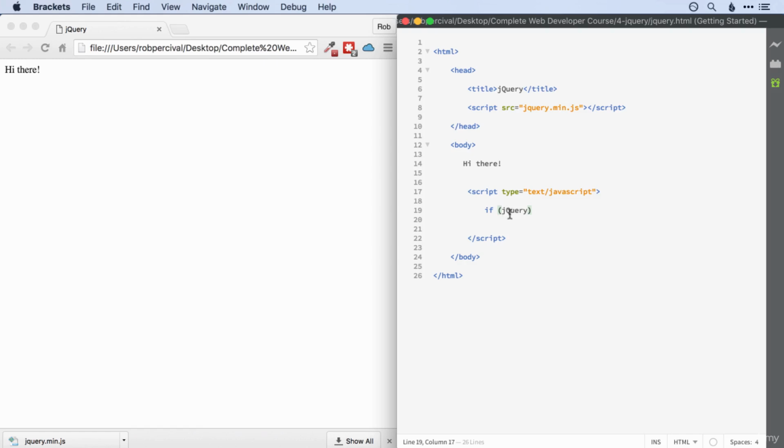So how do you test if a variable exists? Well, what you do is you look for a type of that variable. So each variable has a different type, and if a variable doesn't exist, that type is going to be undefined. Oops, I nearly just put a single equals there. That would have been bad. So what this does is looks at the type of the variable jQuery and tests whether or not it's undefined. So if it is undefined, then that means jQuery hasn't installed correctly for whatever reason. So we'll alert jQuery is not installed.